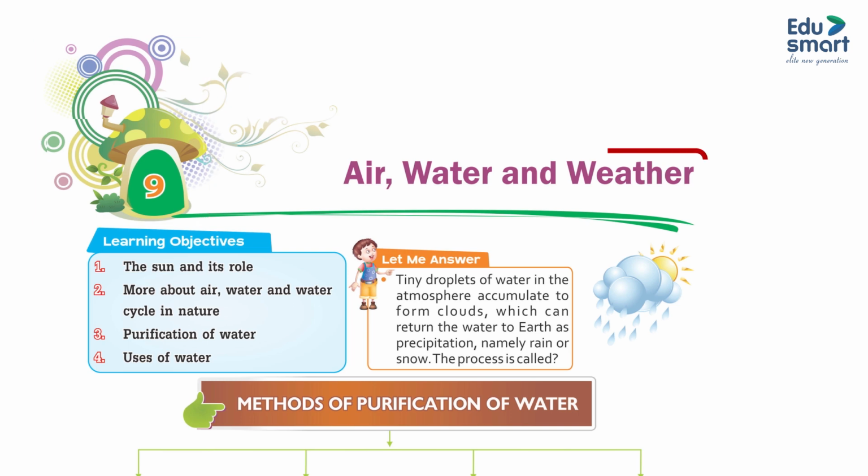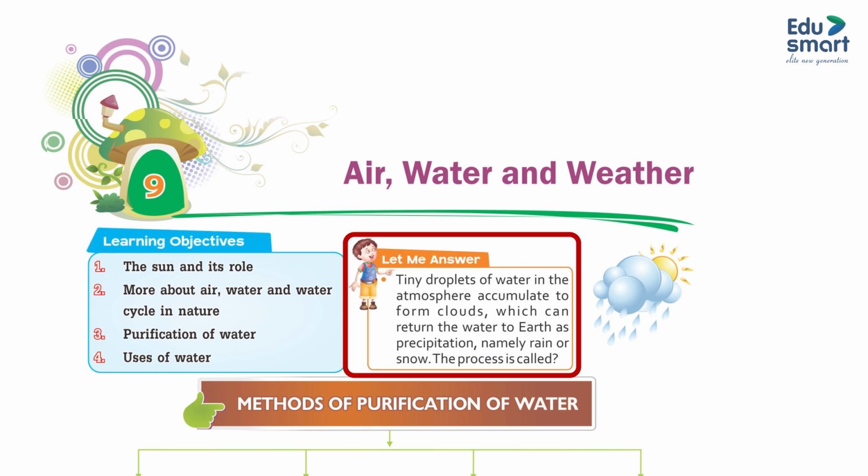Chapter 9: Air, Water and Weather. Learning objectives: 1. The sun and its role. 2. More about air, water and water cycle in nature. 3. Purification of water. 4. Uses of water. Let me answer.